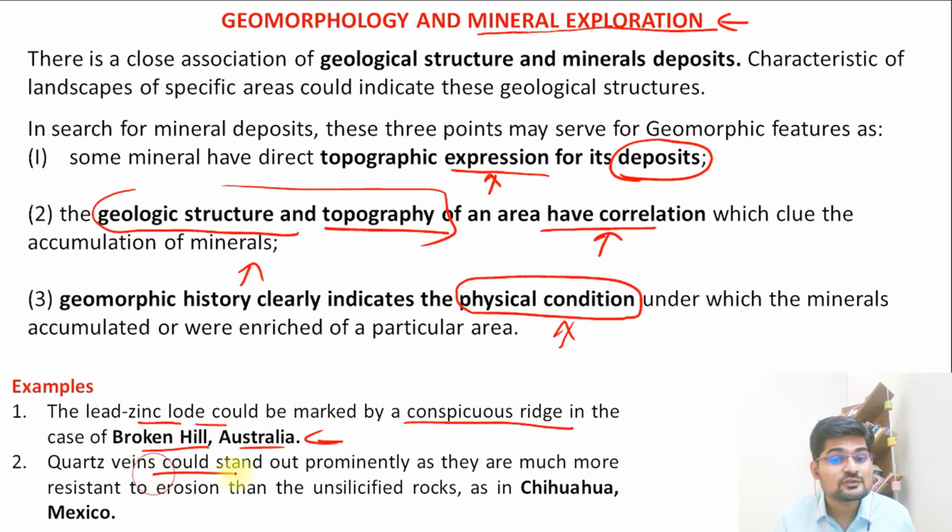Then quartz veins could stand out prominently as they are much more resistant to erosion. As we know, quartz is erosion resistant, it is hard. So that is important in various areas of the world, for example, Mexico. In the Himalayan region also we can see in India what kind of rocks are there. So largely we find sandstone, siltstone, and then further we find also different kinds of metamorphic rocks as well.